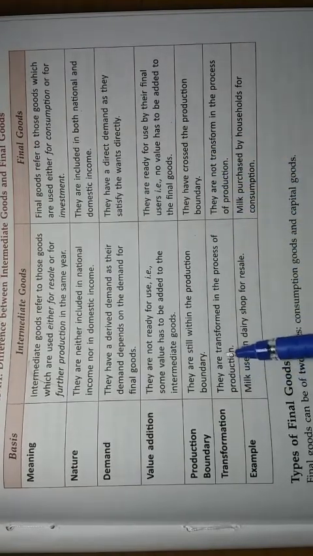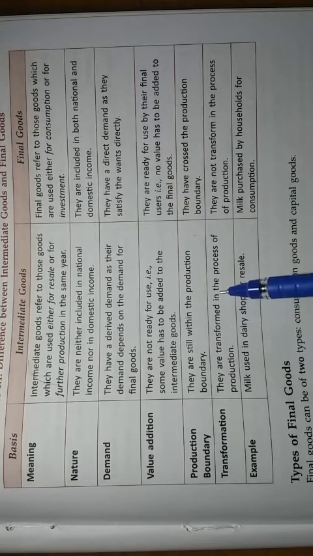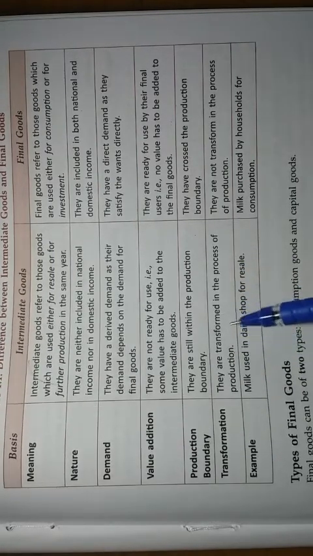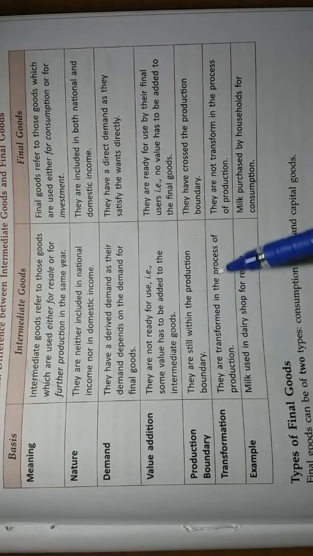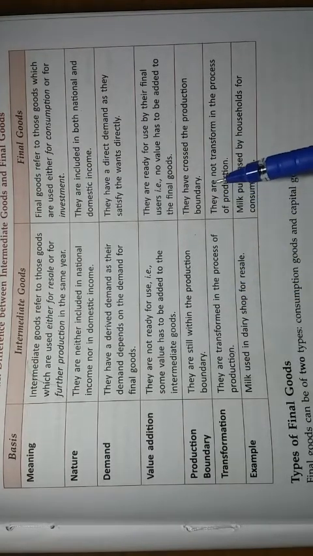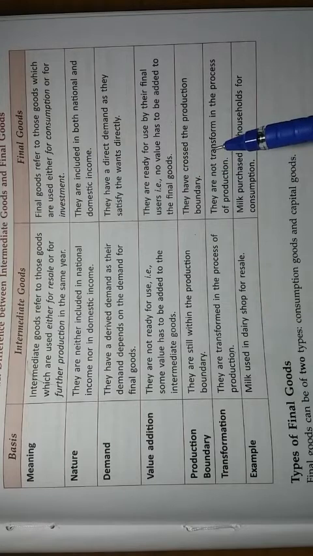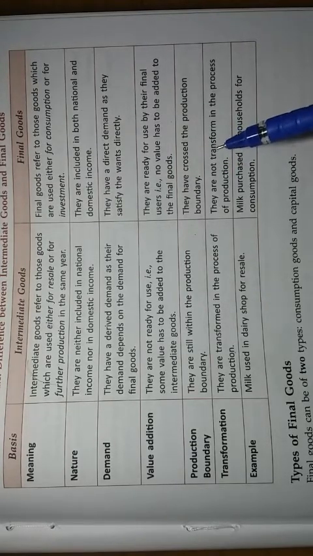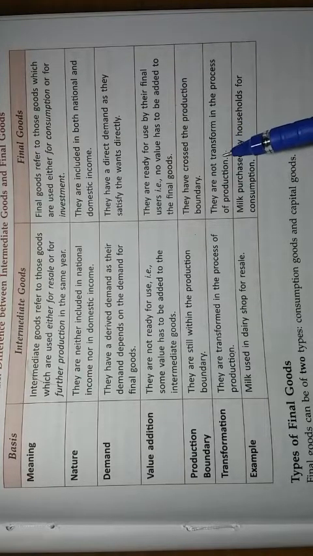Transformation: intermediate goods are transformed in the process of production. They are transformed into several goods or new types of goods. Final goods are not transformed. So once you purchase a biscuit, you do not change it to anything else and you consume that particular biscuit. So there is no transformation in case of final goods.